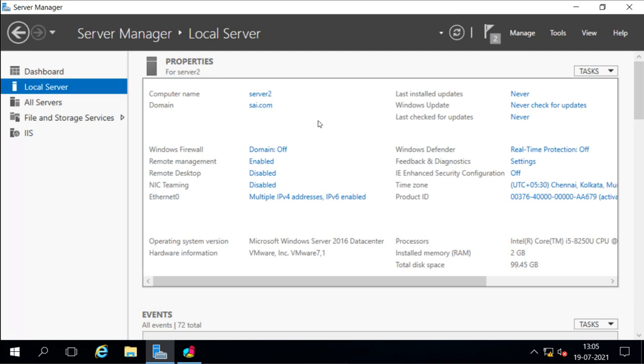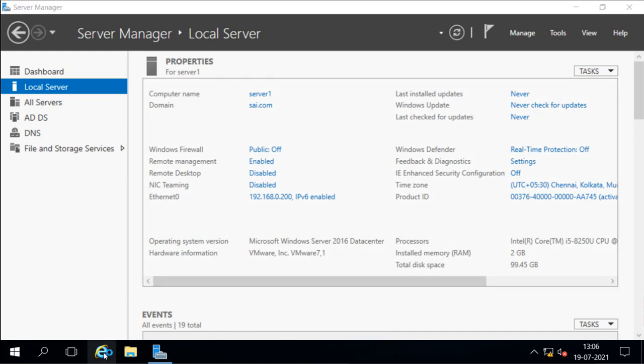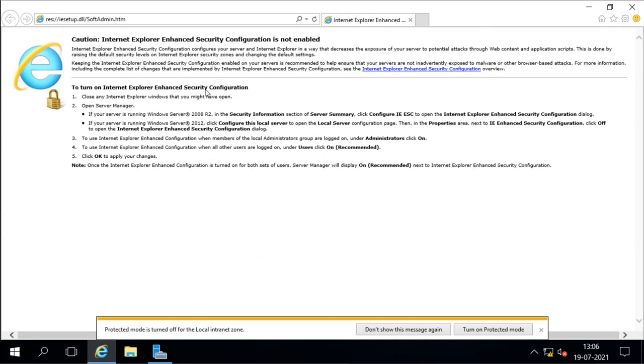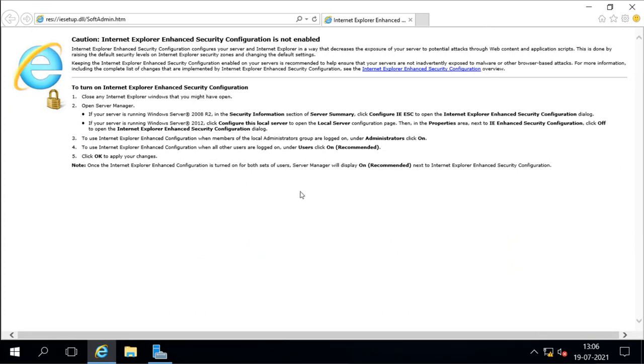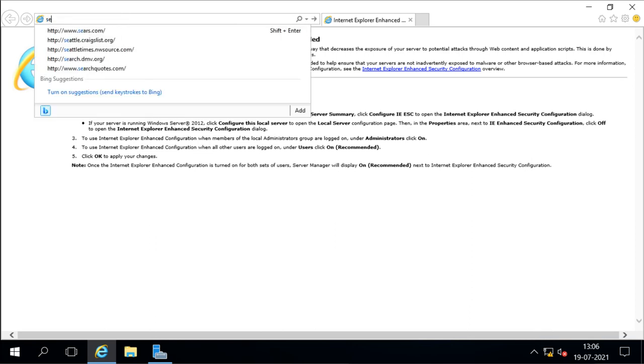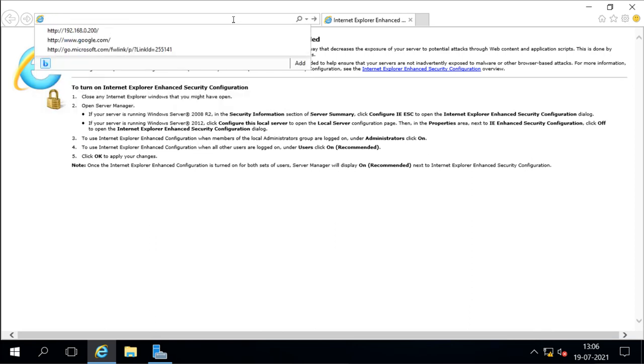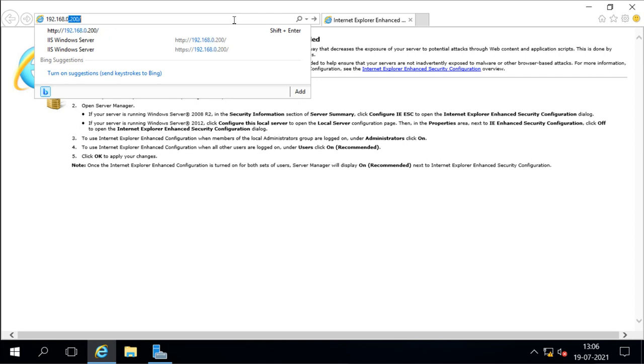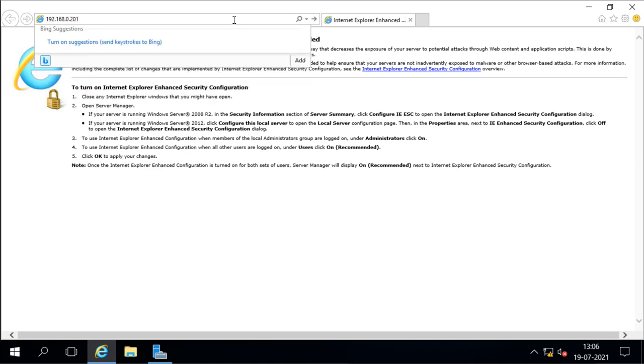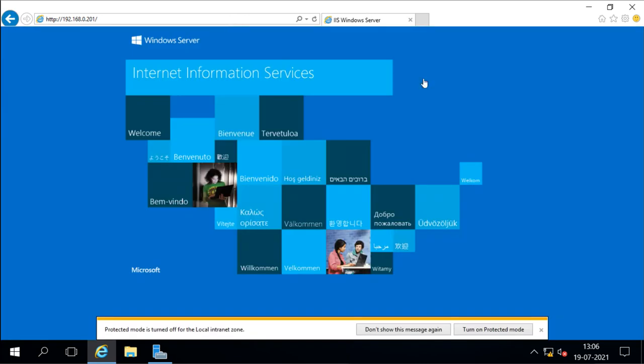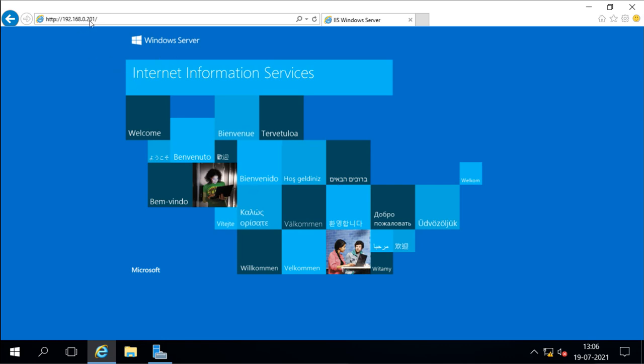So first I will configure my web services here. Let me show this. Now I am on server 1 here. I will try to access the services from server 2 and server 3. For that, I will give the IP address 192.168.0.201. This is server 2, and this web page is coming from server 2.